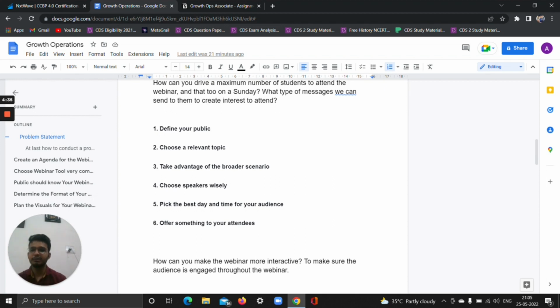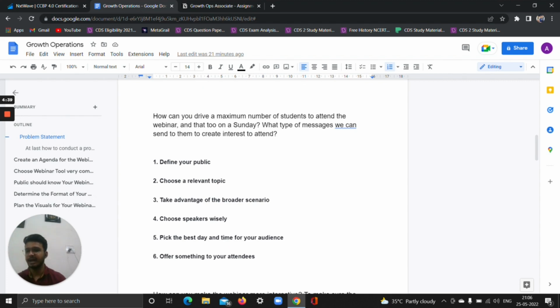The fifth aspect I have taken into play: pick the best day and timing for the audience. As you have provided me the Sunday aspect, I think it's a perfect scenario. We don't need to change it, and I don't think that people won't come on Sunday.